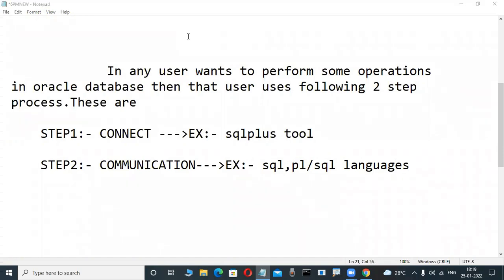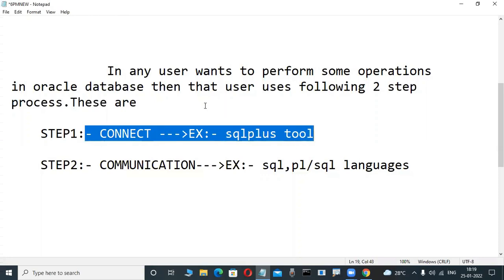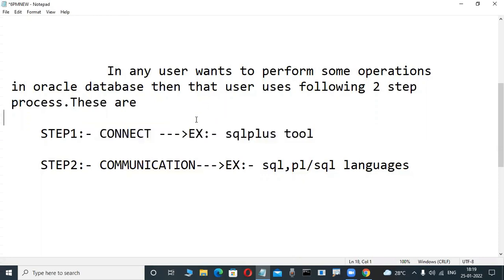Newcomers may not know, but maybe some computer knowledge is there. Don't worry. Write this down. Step one, connect: SQL Plus tool. Step two, communication: SQL and PL/SQL languages.